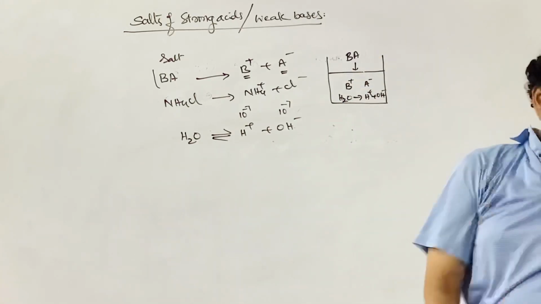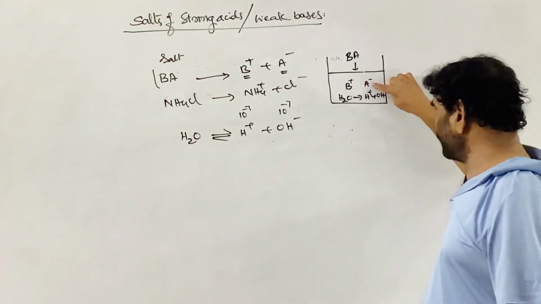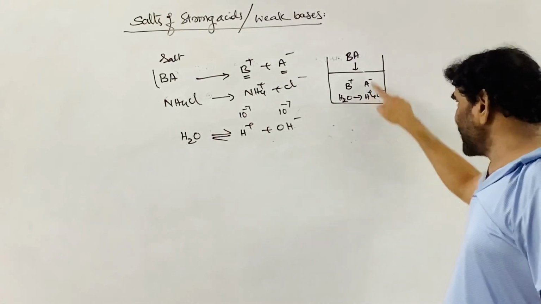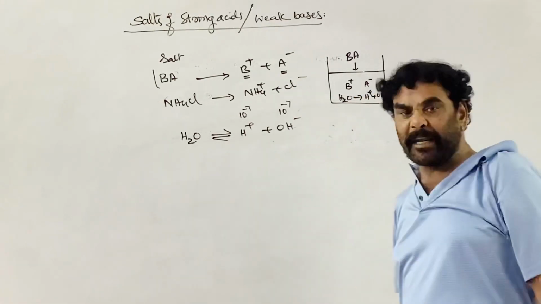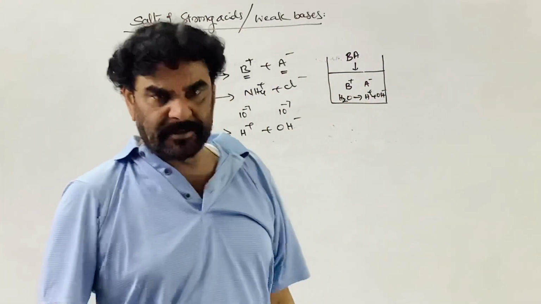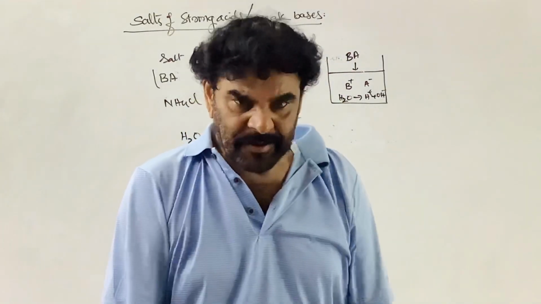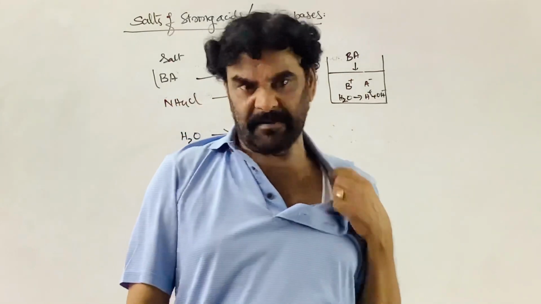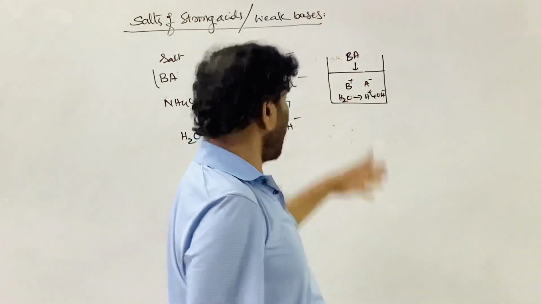If it is the salt of a weak acid and a strong base, where this belongs to the weak acid and this to the strong base, then the A minus ion takes the H plus ion and converts into AH. So that affects the water equilibrium, and therefore the OH minus ion concentration changes. The anion is responsible for affecting the chemical neutrality of the water solution. So that is anionic hydrolysis.